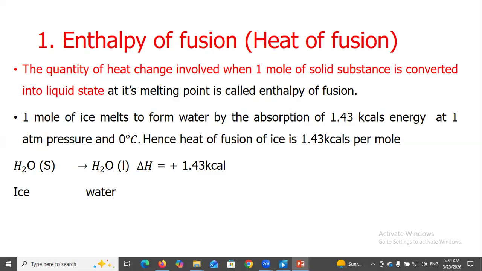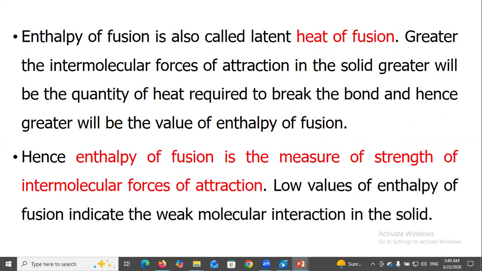Ice converted into water. 1 mole of ice converted to 1 mole of water. That is the enthalpy of fusion or heat of fusion of water. Enthalpy of fusion is also called latent heat of fusion.